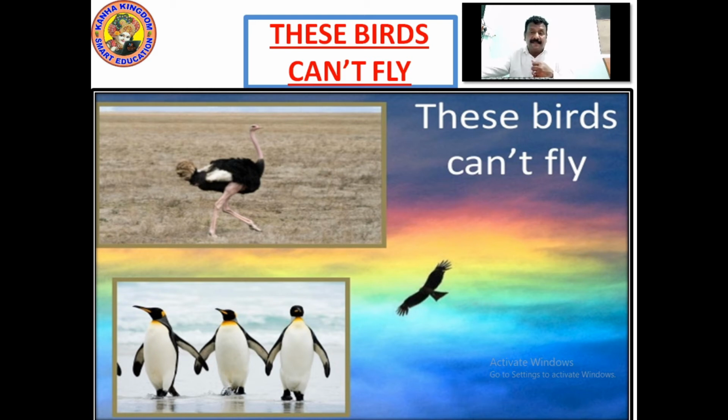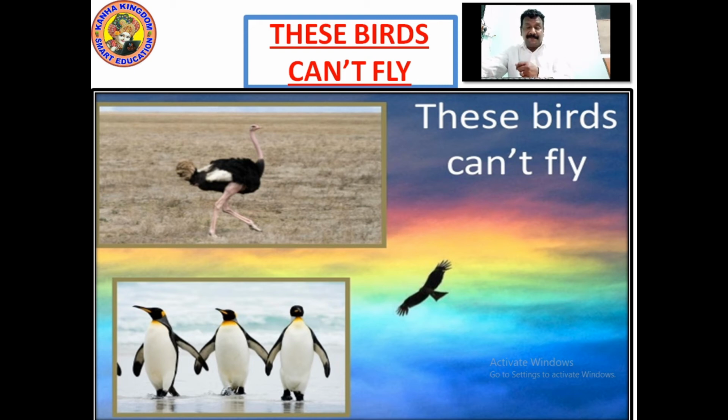It is more than 345 pounds and its height is 8 to 9 feet. When you are that tall and that heavy, you cannot fly. So the ostrich doesn't fly, it runs. The ostrich is a bird which cannot fly.